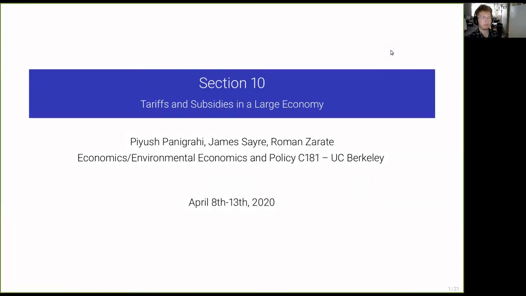Okay, so let's go ahead and get started. This section is going to be Section 10. Today, what we're going to do is cover tariffs and subsidies in a large economy.